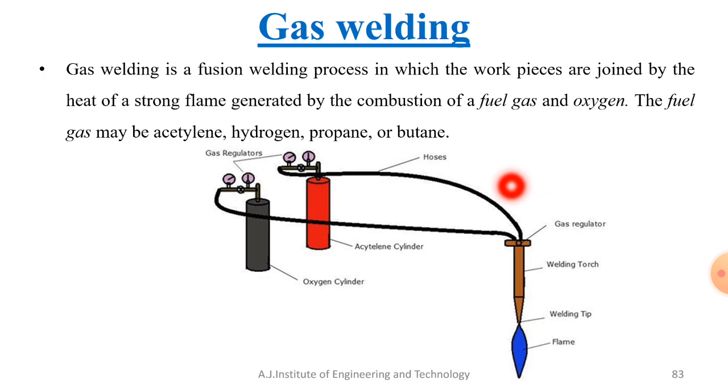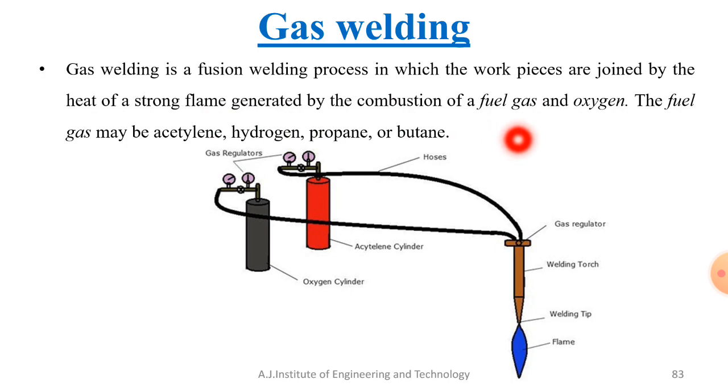Different combinations of gases can be used. There are a lot of gas combinations. I already mentioned some of the fuel gases: acetylene, hydrogen, propane, butane. These are called fuel gases.